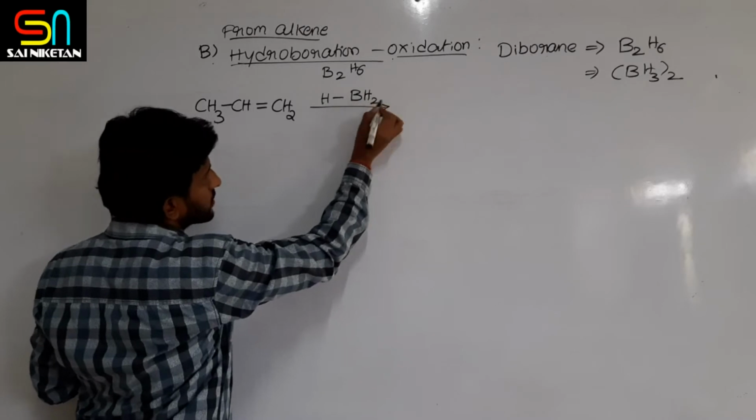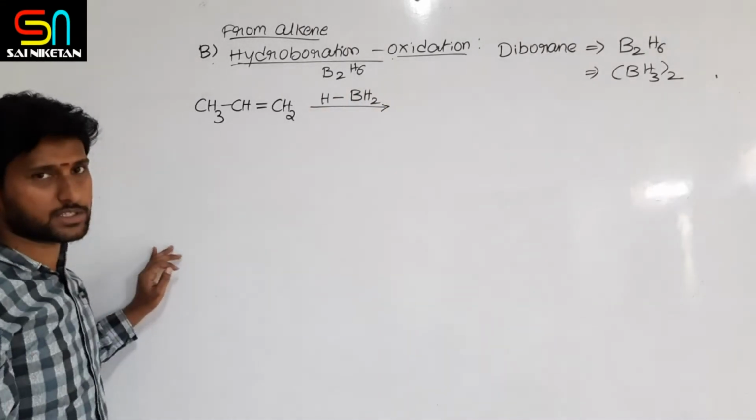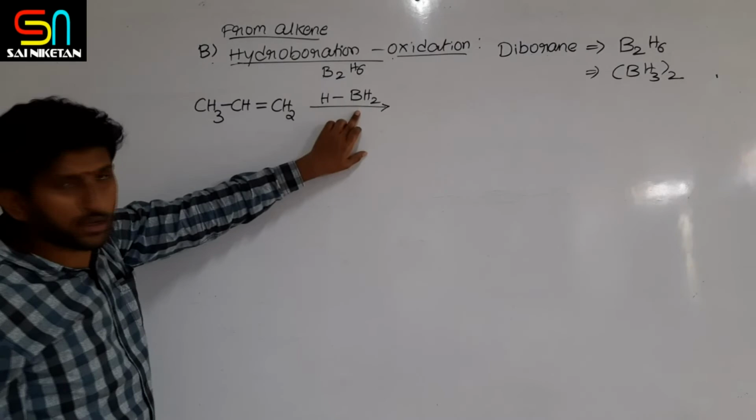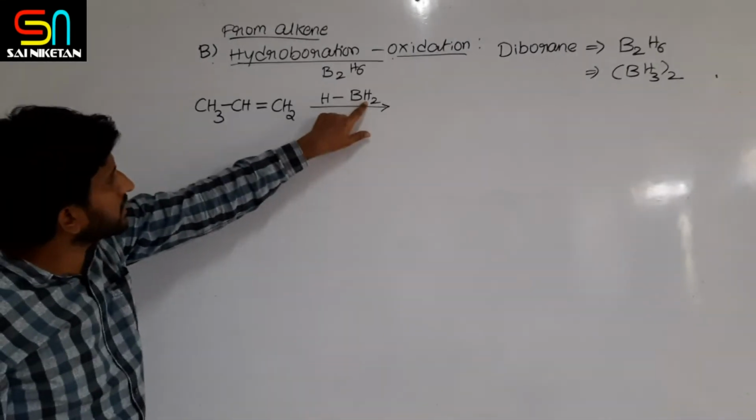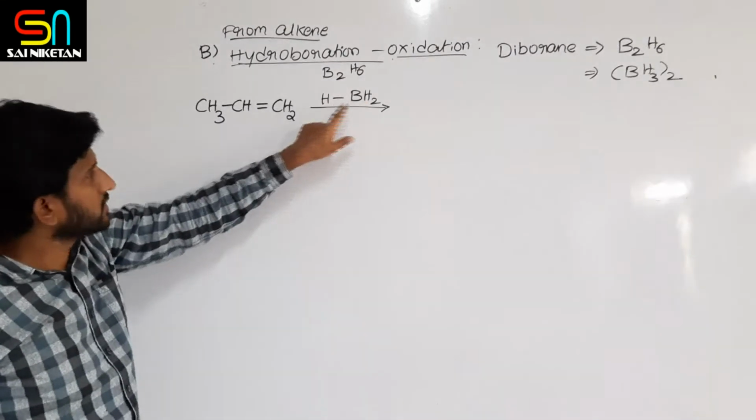Here let us show the reaction with one molecule of BH3, with H and BH2 written separately.